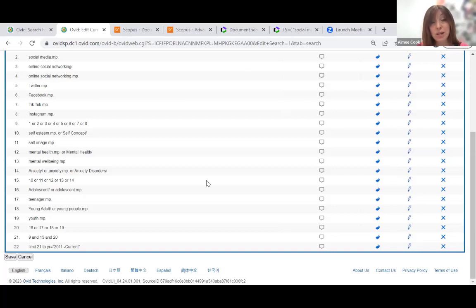And now what we're going to look at is how you would take this complete search that you're happy with and start to transfer it into other databases. The next database that we're going to look at is also under Ovid. It's another medical science database, and Marian's going to take you through the next one, and that is Embase. So I'm going to stop sharing so that Marian can take over, and she'll guide you through the next set.